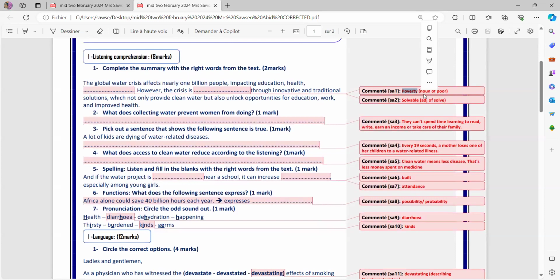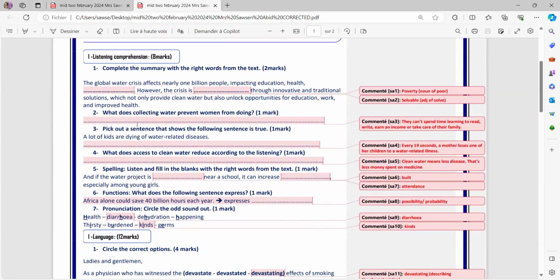Now, however, the crisis is solvable. Solvable is the adjective of solve, and the noun of solve is solution. So it's solvable through innovative and traditional solutions, which not only provide clean water, but also unlock opportunities for education, work, and improved health. Opportunities means chances for better life.